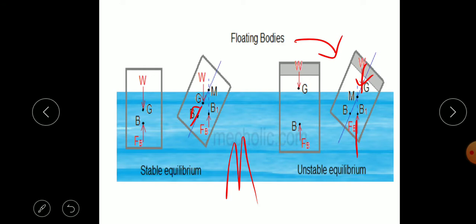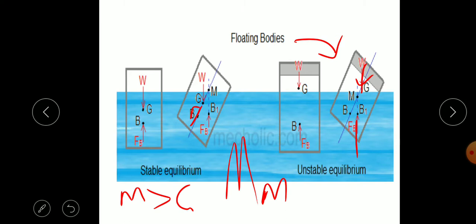So these are the stable conditions: the distance GM should be positive, M should be above G. And for unstable equilibrium, the metacenter is below the G, so the GM distance is negative.